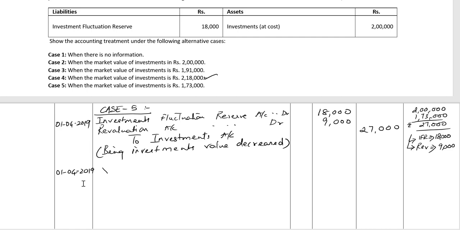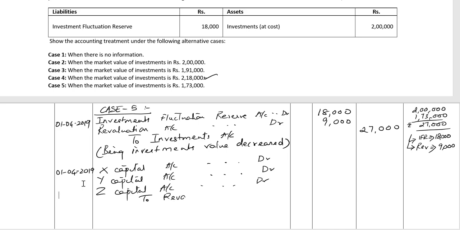So the journal entry for that is X capital account debit, Y capital account debit, Z capital account debit, to revaluation account, the amount of loss rupees 9,000, which is divided in 4:3:2.